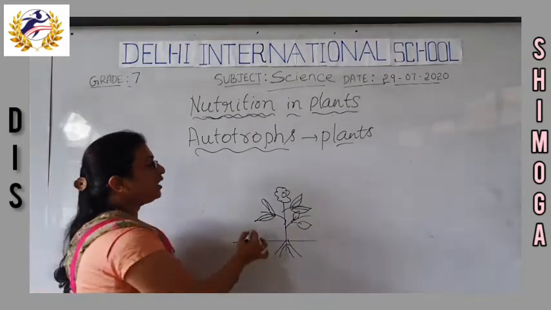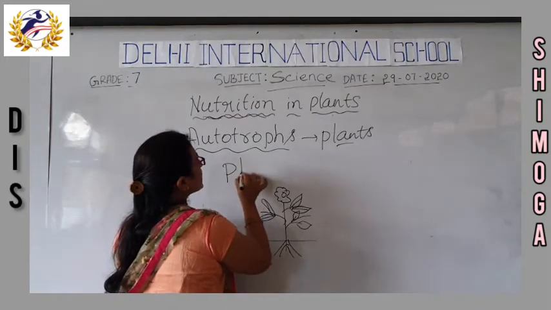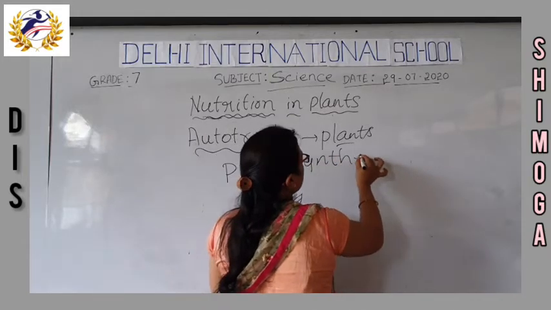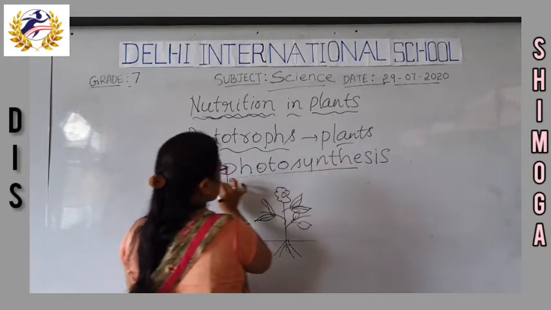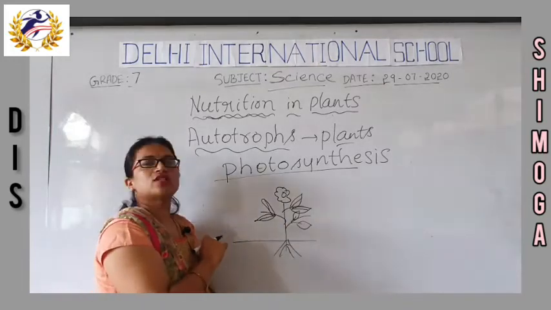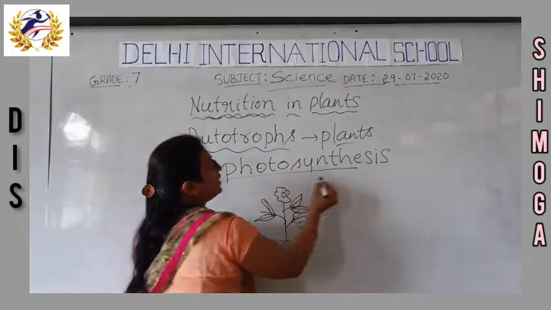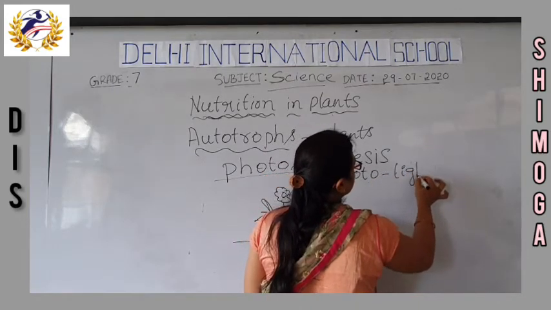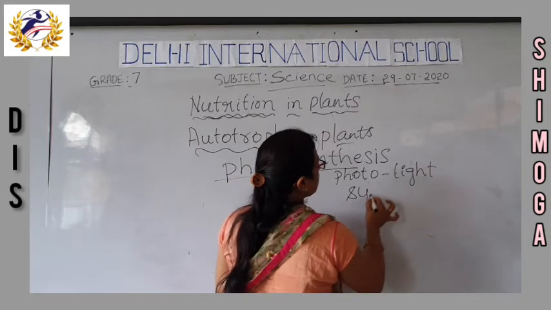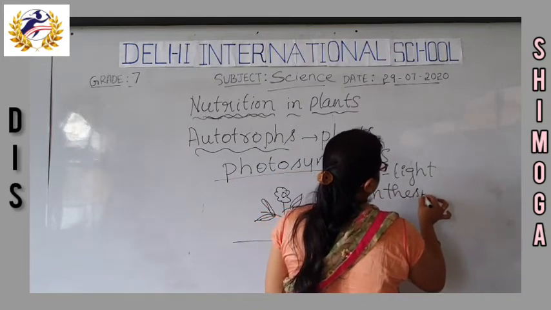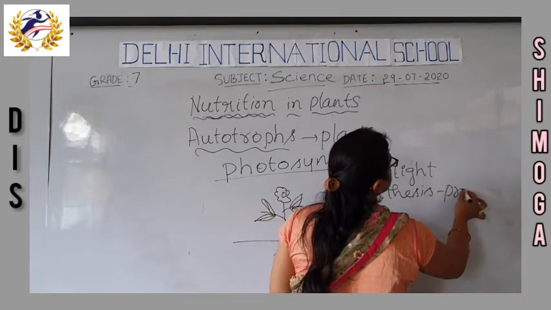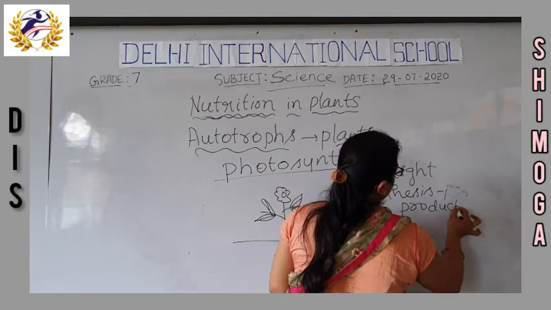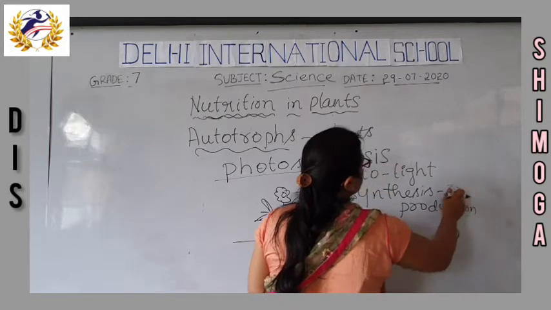The plants mainly prepare their food by the process called photosynthesis. What do you mean by photosynthesis? Photo means light, and synthesis means production.